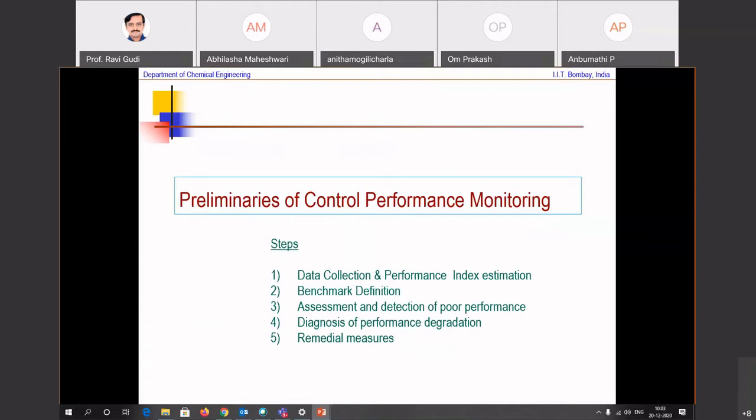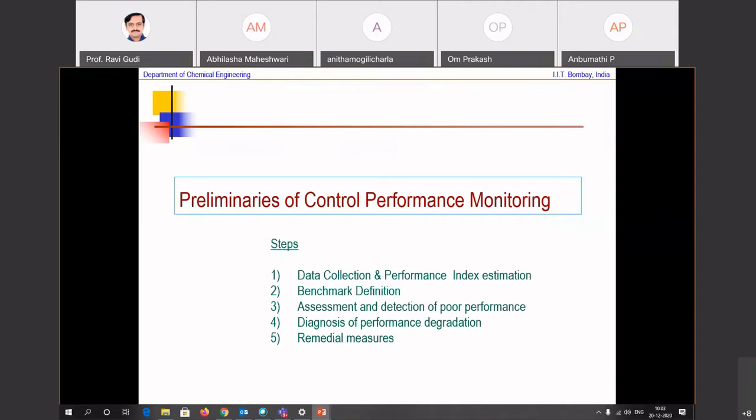First, you do data collection, obviously, performance index estimation. Then you define the benchmarks, right? Minimum variance is a benchmark. What does it really mean? Then you assess and detect the reasons for why the operation is not as close to the benchmark as possible. And then you diagnose for performance degradation and look at remedial measures.